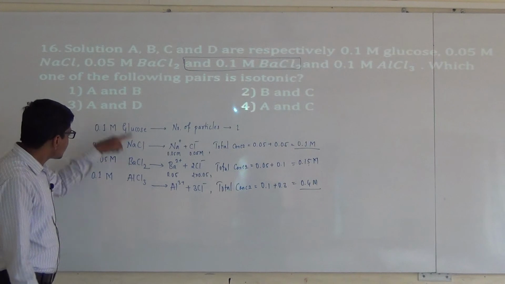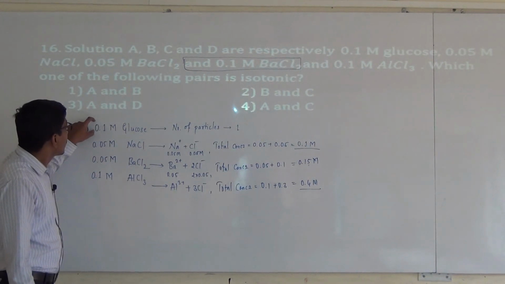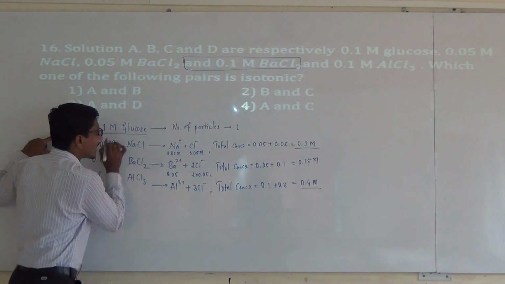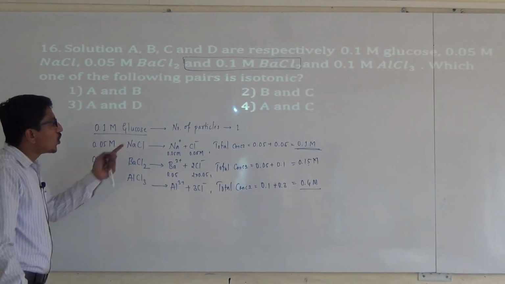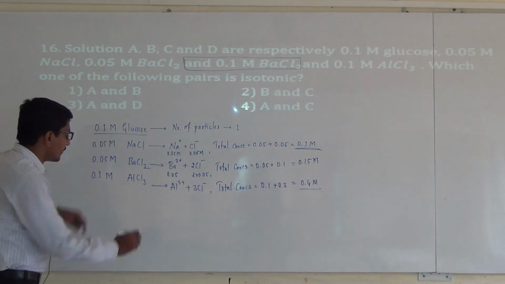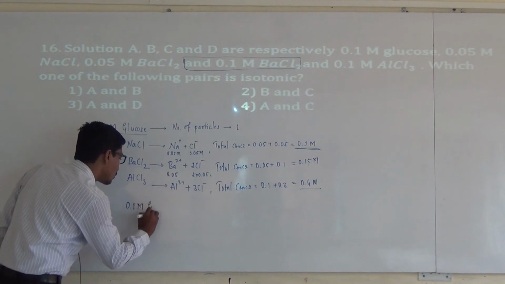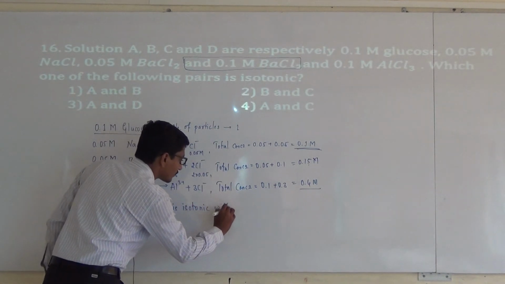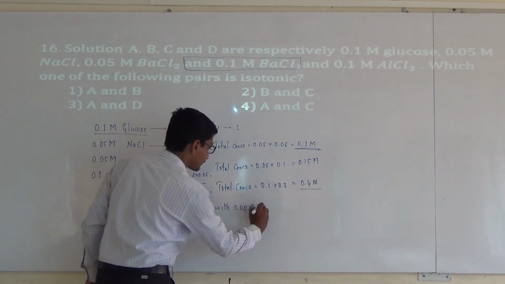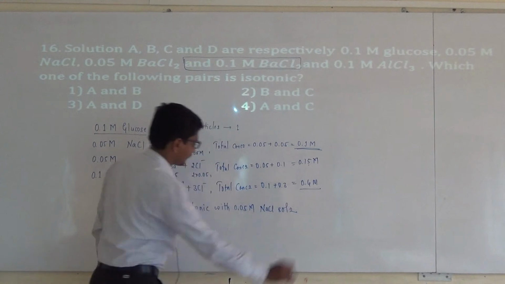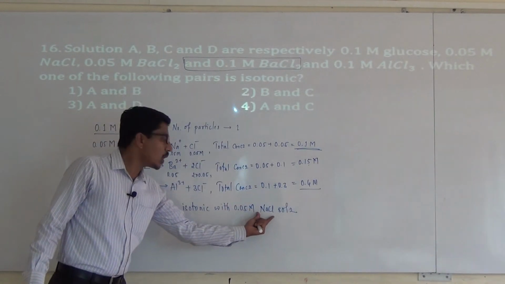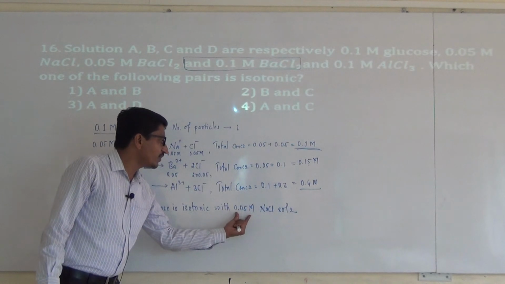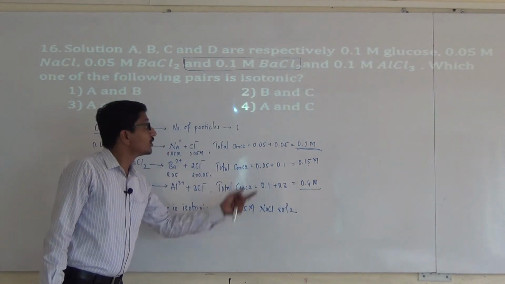And from these non-volatile solutes, the concentration of solution in glucose as well as in sodium chloride, both the concentrations are 0.1 m, and 0.1 m glucose is isotonic with 0.05 m NaCl solution, because NaCl dissociates into two ions, Na+ and Cl-, each ion having concentration 0.05 m, and the sum of the concentrations of each ion in the solution is 0.1 m.